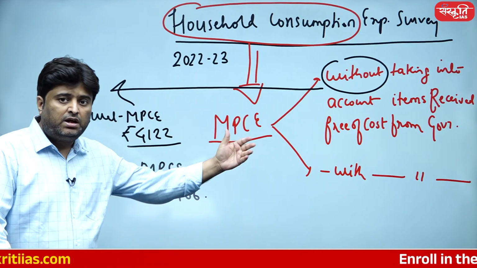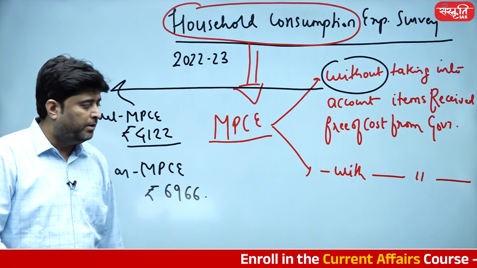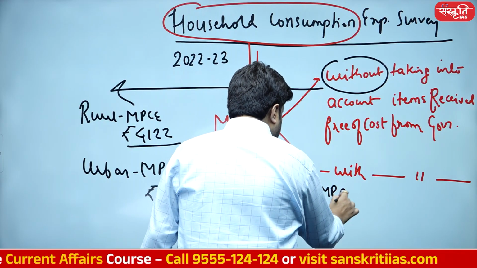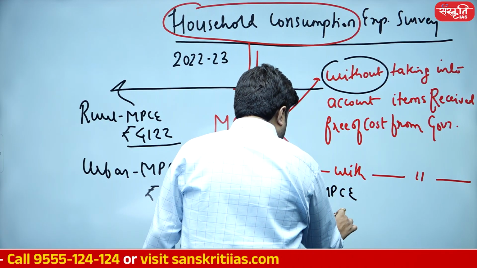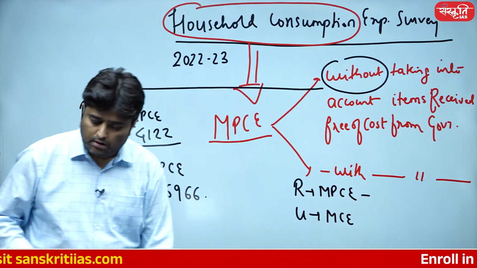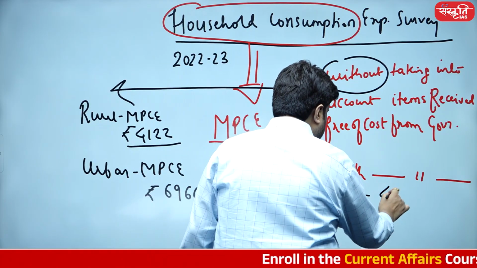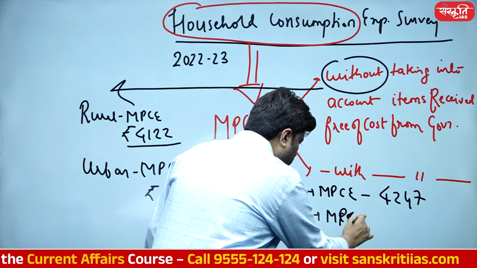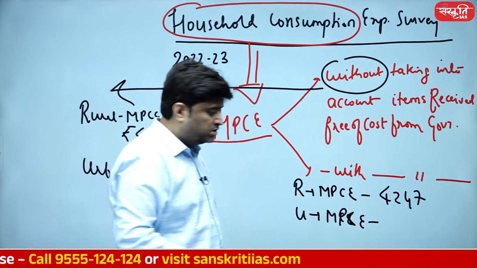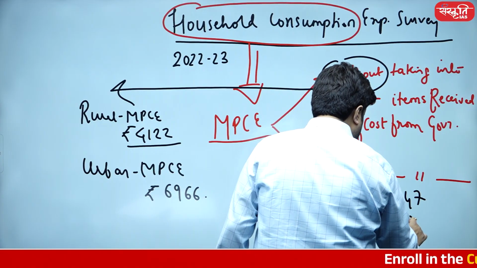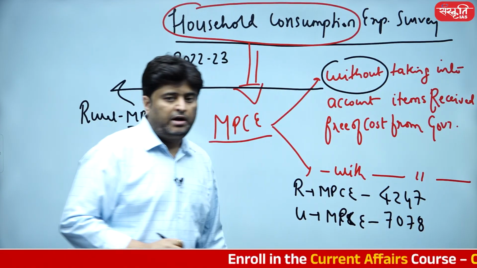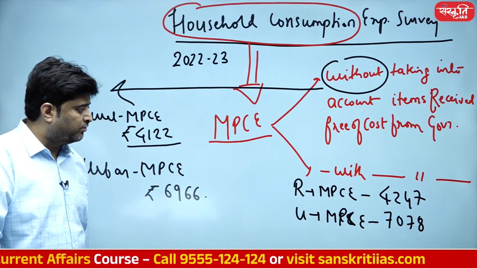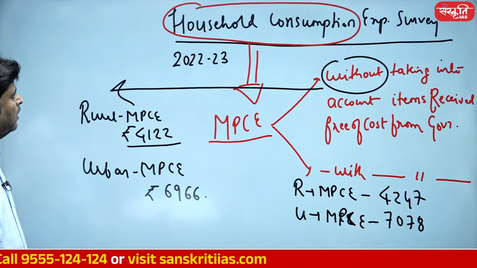And there are some with taking into account items received from government as well. So when we take that into account, rural MPCE is 4247 and urban MPCE is 7078. So this is what the consumption expenditure survey is all about. These are the numbers, then I will give you the analysis for it. This is the household consumption expenditure survey.